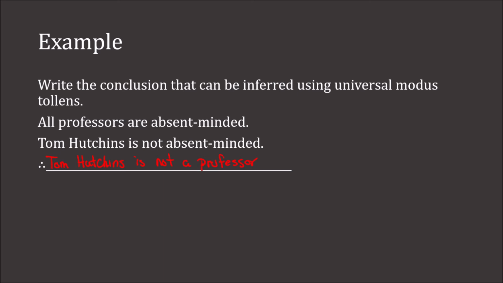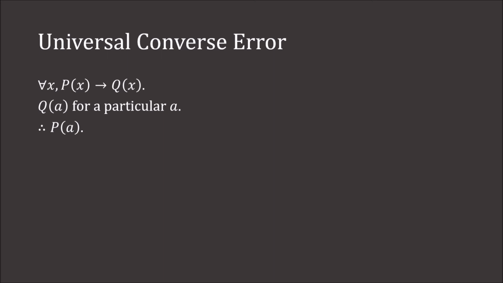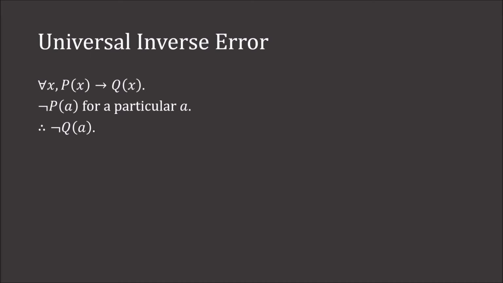So next we look at a couple of fallacies. So we have universal converse error. For all x, if p of x, then q of x. Q of a for a particular a, therefore p of a. Then we also have the universal inverse error. For all x, if p of x, then q of x. Not p of a for a particular a, therefore not q of a.